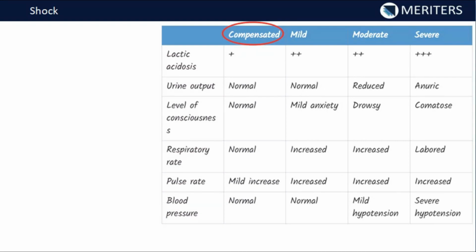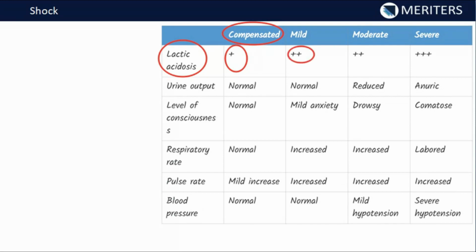So lactic acidosis, as we have already read, is there in the shock state. Why is it there? Because of increased anaerobic respiration, lack of oxygen supply to the cells, and hence they start doing anaerobic respiration, leading to production of lactic acid.